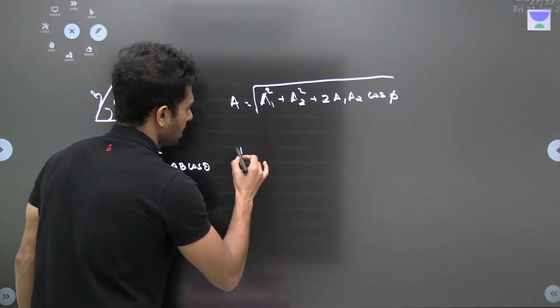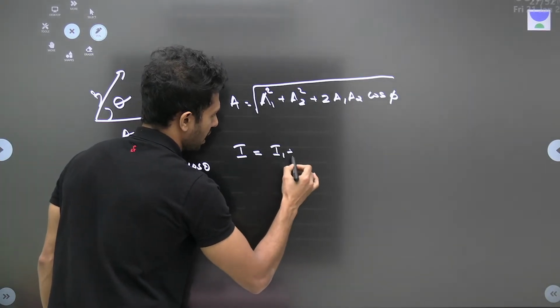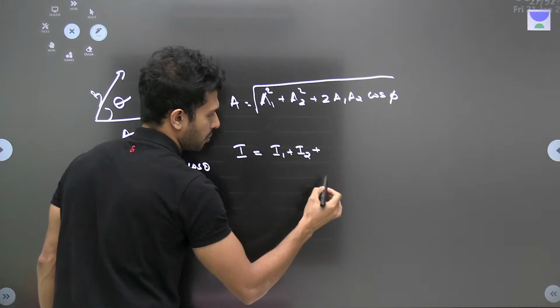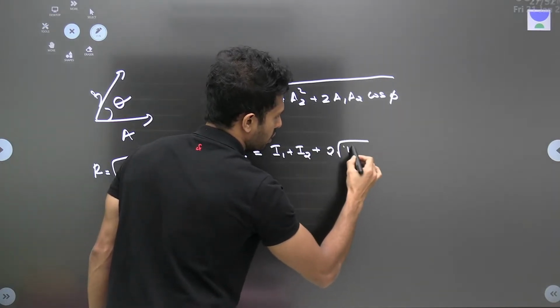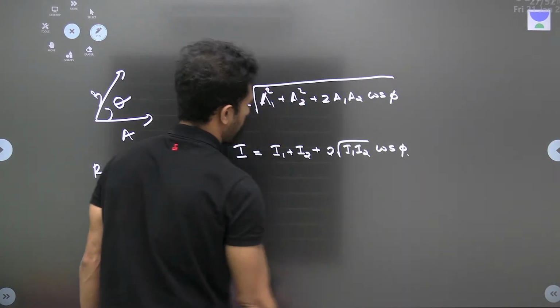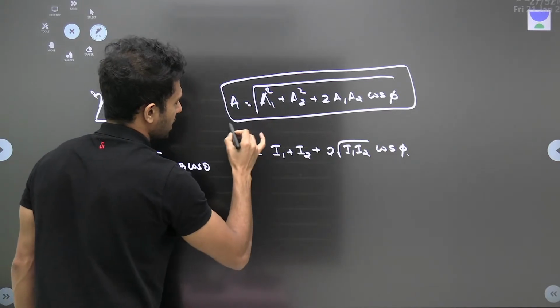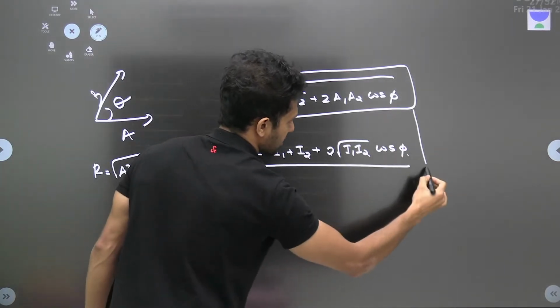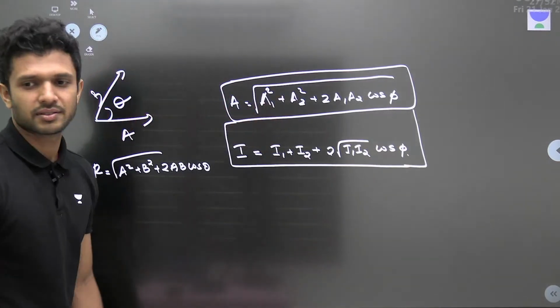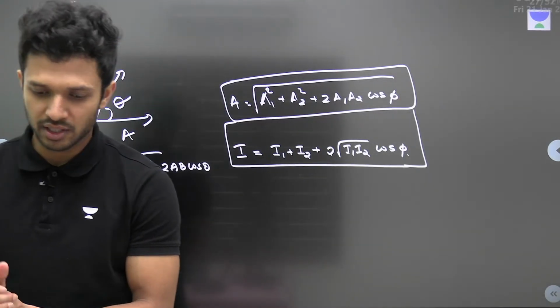Formula for intensity: I'm not going into the derivation, we'll write it as such. I equals I1 plus I2 plus 2 root of I1 I2 cos phi. Okay? This formula is for amplitude, and this formula is for intensity. I think you all remember. It's a revision class. I am just trying to make you remember all these things.